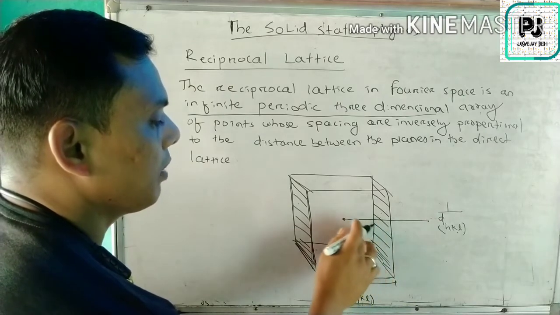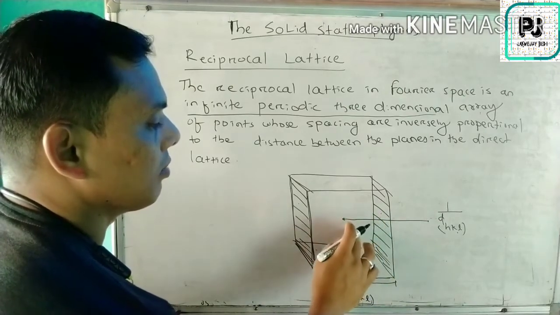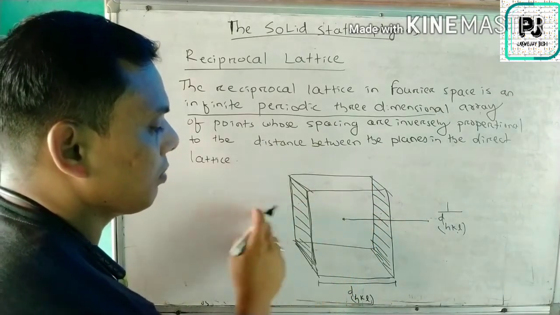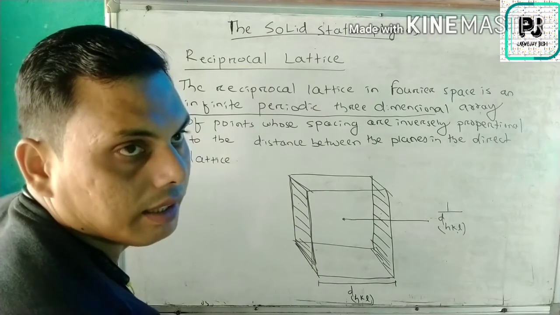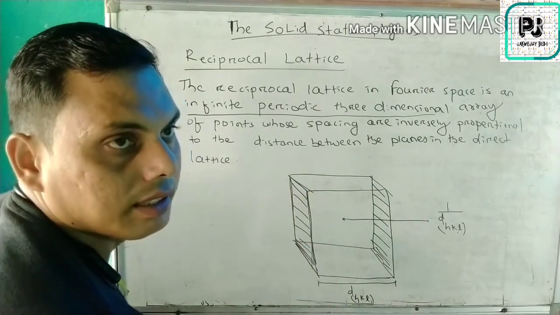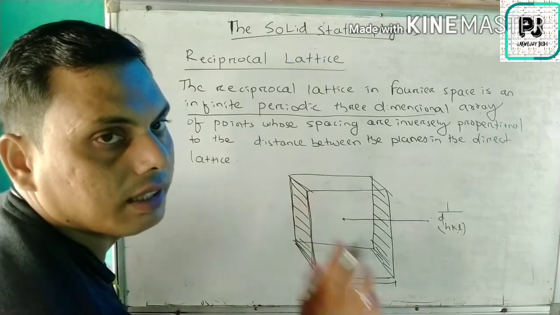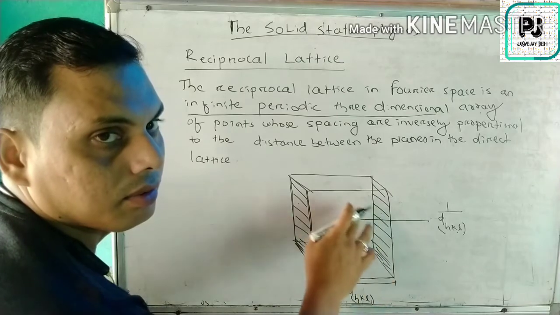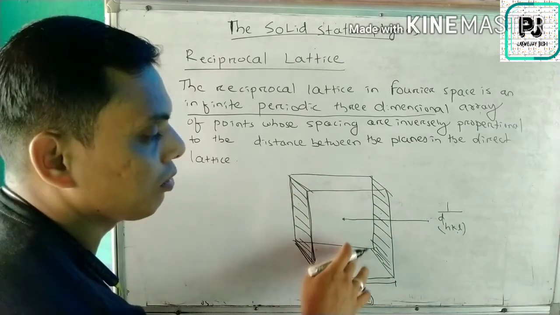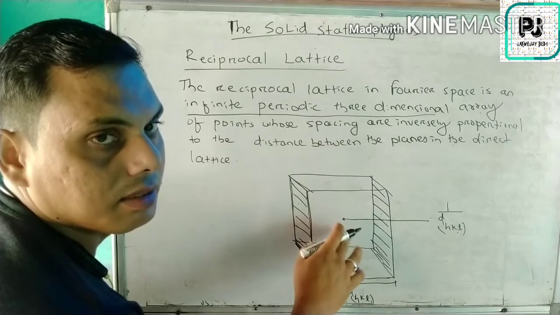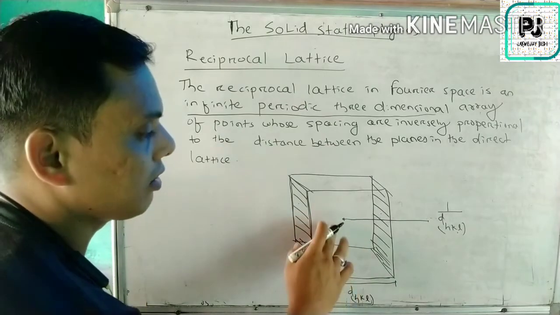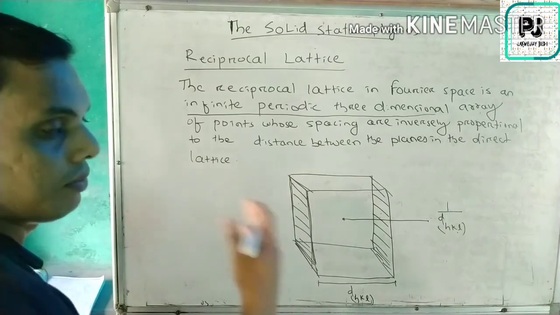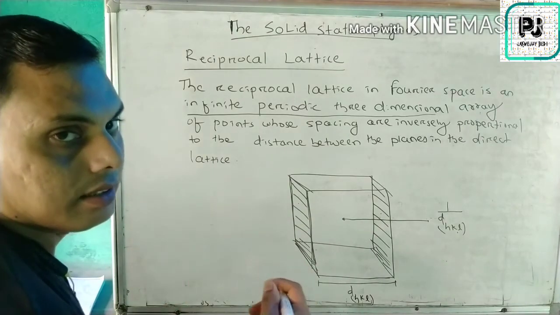So for every plane there is a normal. That means for this plane there is a normal, and for this plane there is a normal. So at every point you have to make the normal, and the array of those normals gives the reciprocal lattice. Actually, this is for one side I am taking. For any plane, we can arrange the reciprocal lattice. Now, what is the difference between the reciprocal lattice and the direct lattice? That will come now.